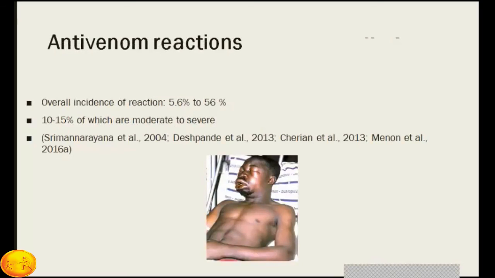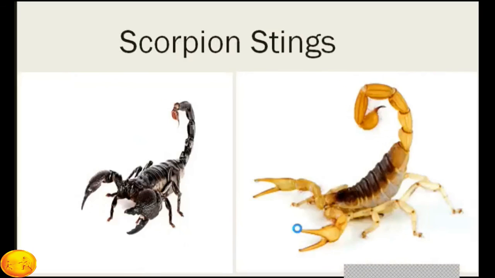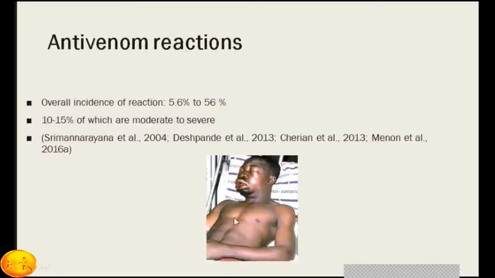Reactions secondary to anti-snake venom are very common. The overall incidence is from 5 to 50%. In 10 to 15% of cases it is moderate to severe. The patient may get anaphylactic reactions, and observation and immediate treatment with adrenaline are very important in such patients.